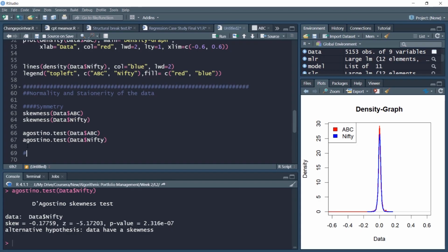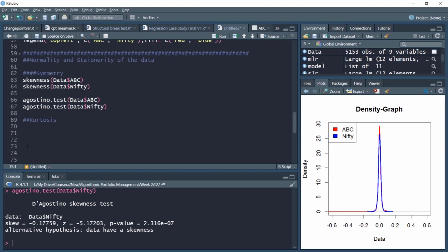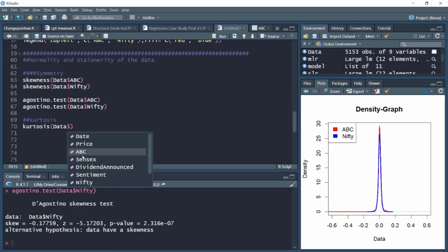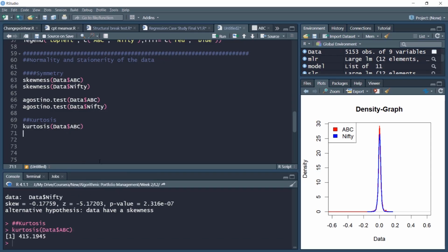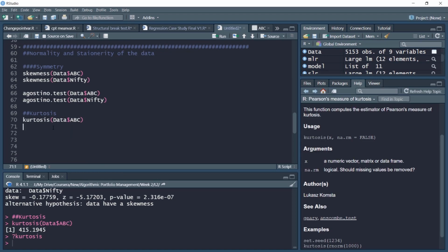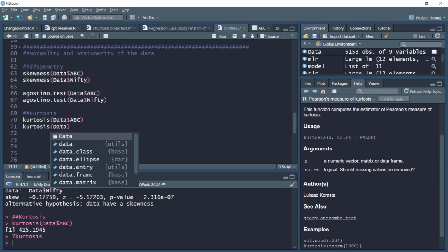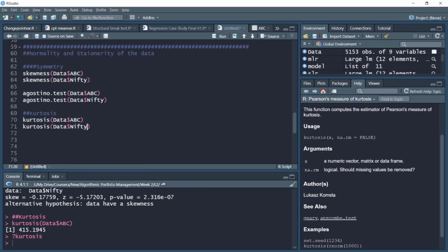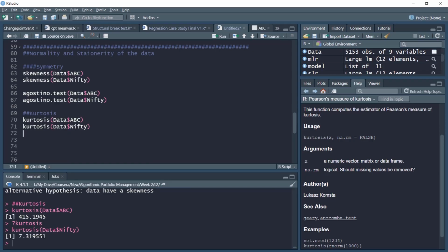So we also examine the kurtosis measure. Kurtosis is a measure of peakedness and tail. So how peaked or less peaked as compared to normal distribution, and how tailed it is, whether tails are fat or not. So first we'll compute the kurtosis of ABC returns. The kurtosis is quite high. Probably this can be accounted to the extremely fat tails of ABC and the peaked nature, as we saw in the density distribution.